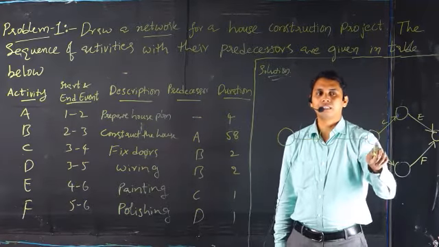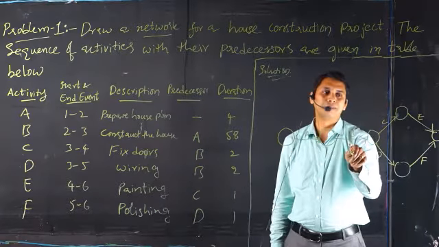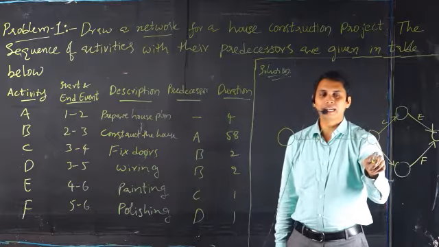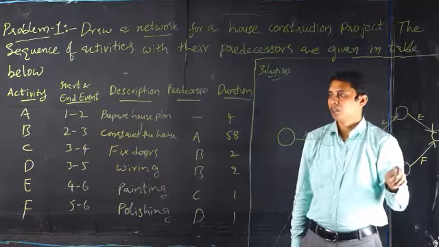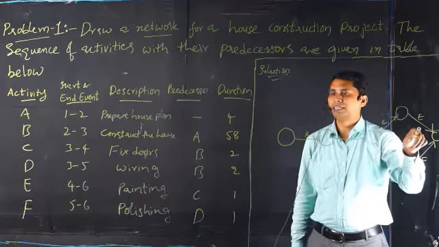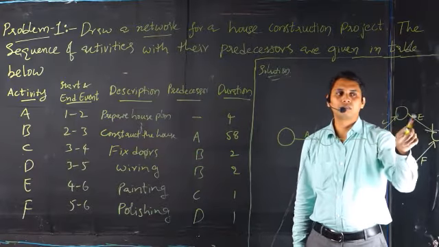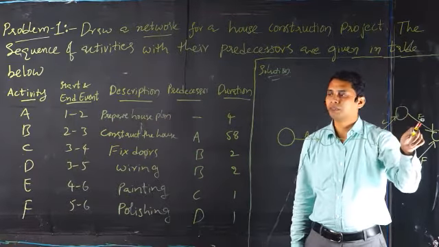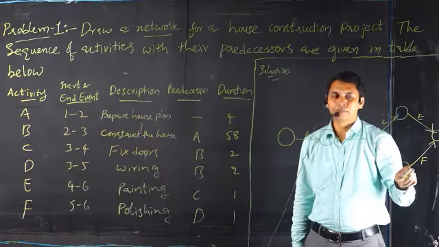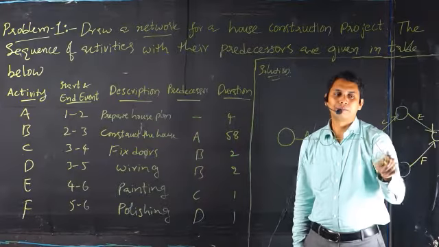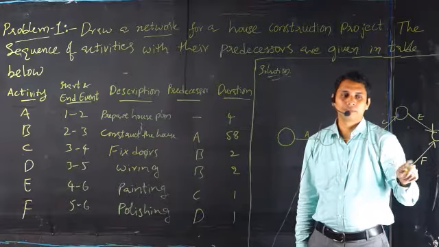That is why these two are independent activities but must be completed only after A and B. That is why D is initiated at B only. Then the next activity E is painting. Painting must be completed only after C, that is fixing the doors. And polishing will be completed after wiring, that is F.